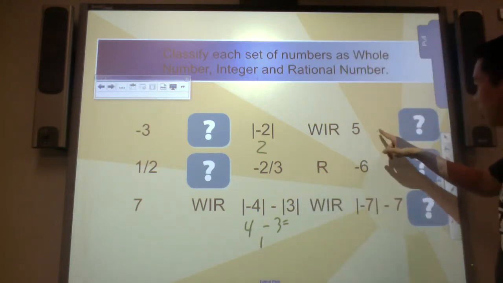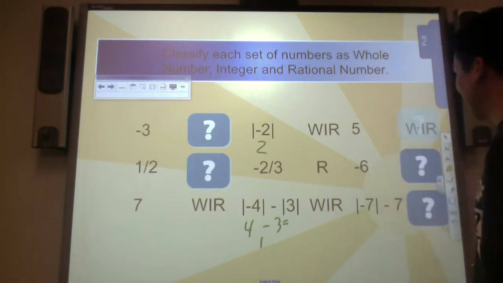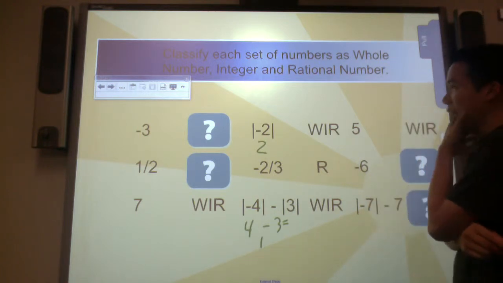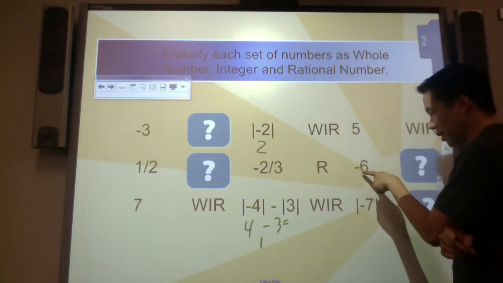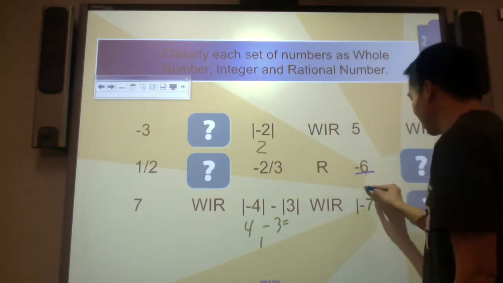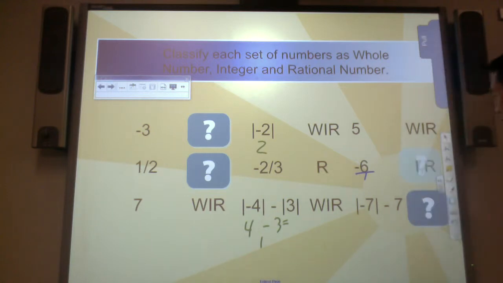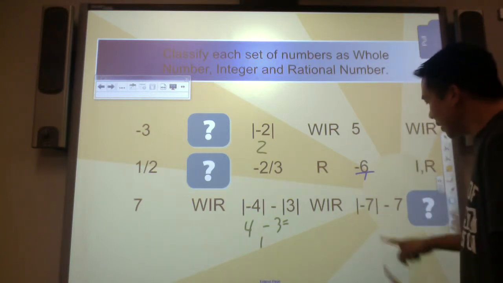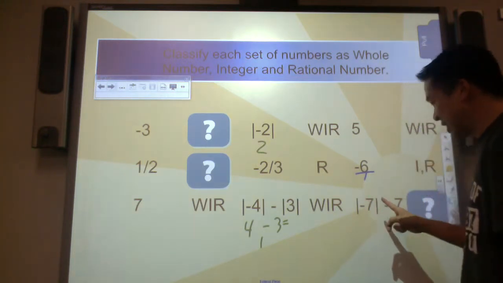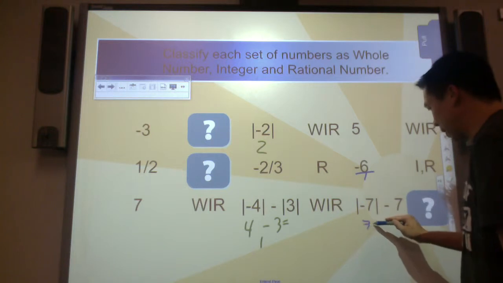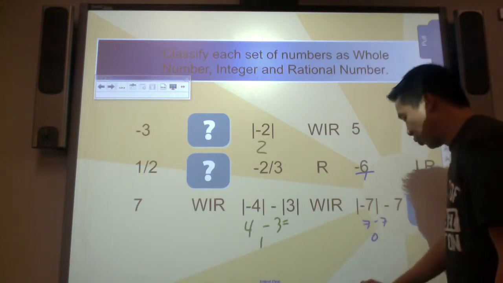5. Whole number, integer, and rational? Yes. -6. Is that a whole number? No, it's not positive. But it is an integer. But can that be written as a fraction? Yes, it can. So integer, rational. And last but not least, what's the absolute value of -7? How far is -7 from 0? 7. 7 minus 7 is 0.